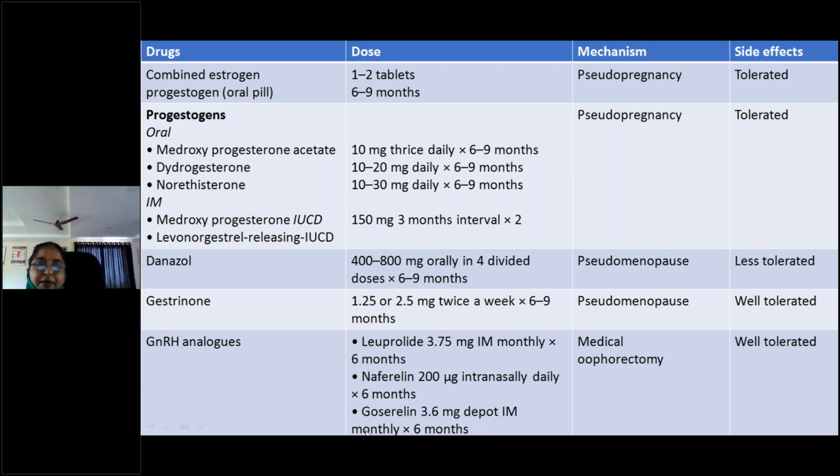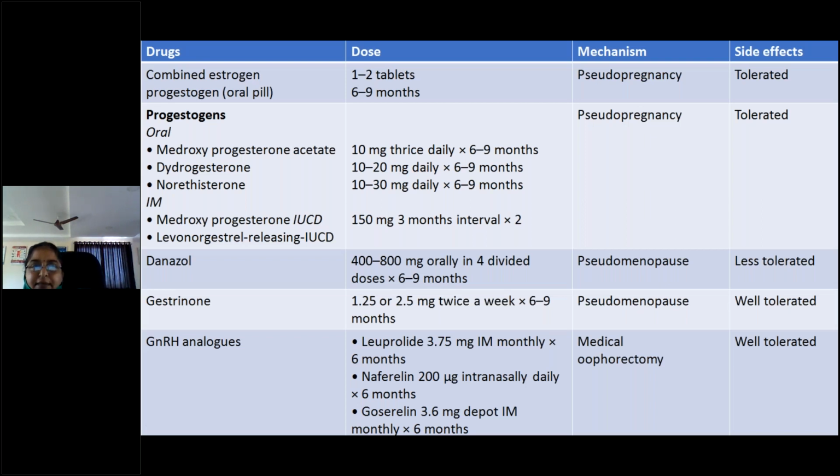So remember leuprolide and goserelin, 3.75 and 3.6 milligrams, monthly injections for 6 months, and nafarelin should be given intranasally. Here the state it will produce is medical oophorectomy, the status that will be present when you remove the ovaries.